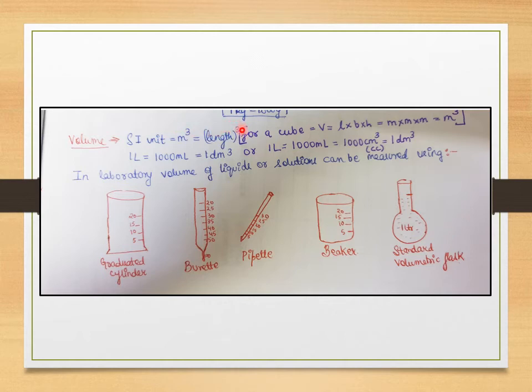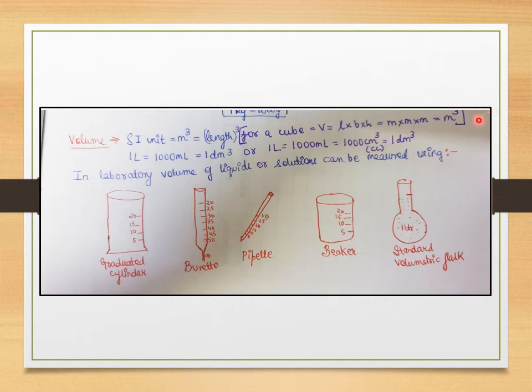So this is one example where you can derive any physical quantity of matter using those 7 basic fundamental units. Here we have used length.